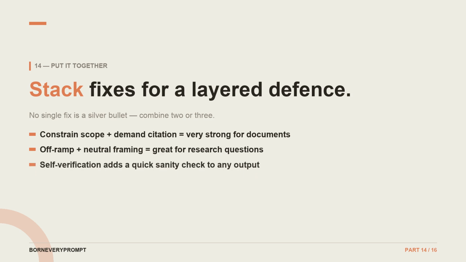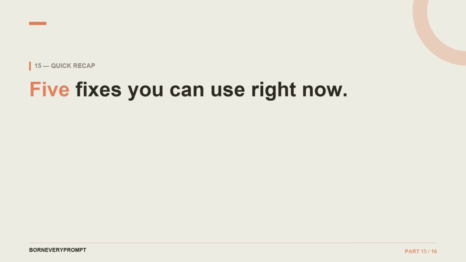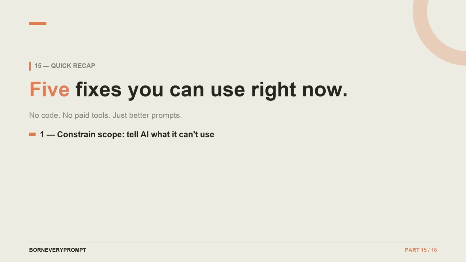5 fixes, 0 code. Constrain scope, demand quotes, allow refusal, frame neutrally, and ask for self-verification. Each one alone helps. Together they're powerful.